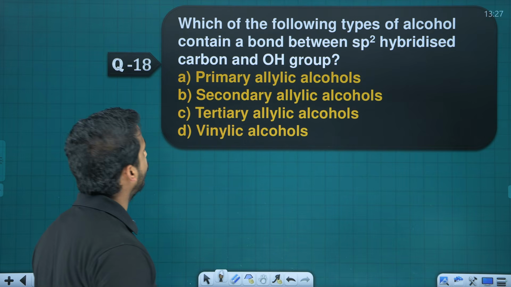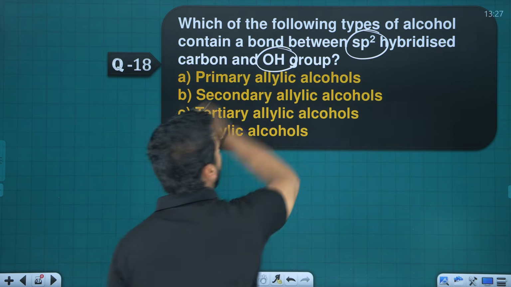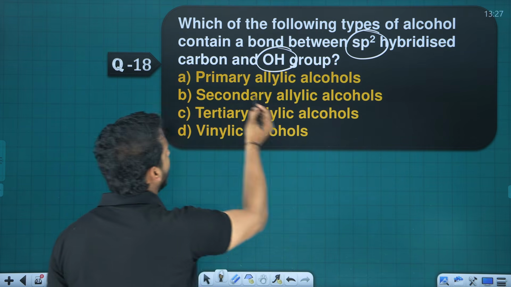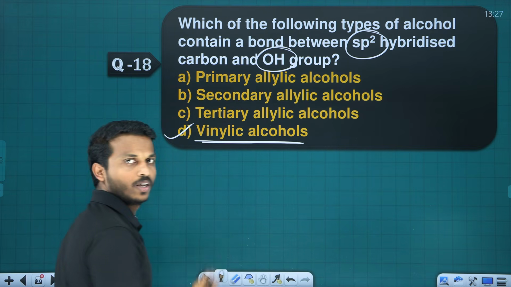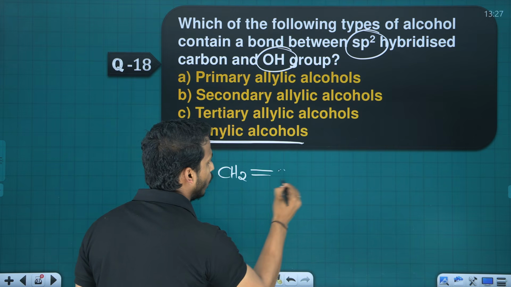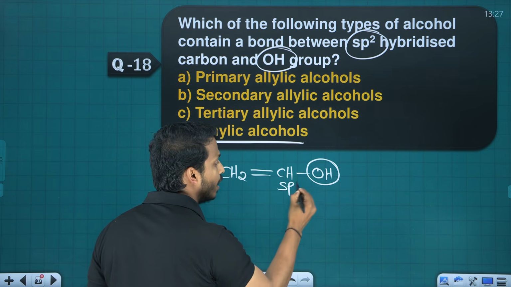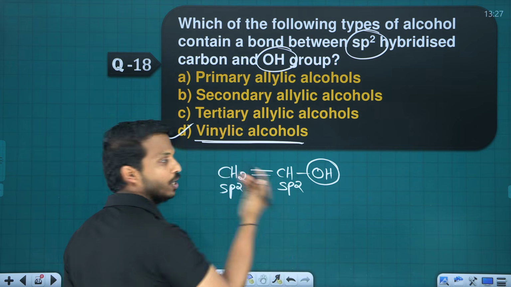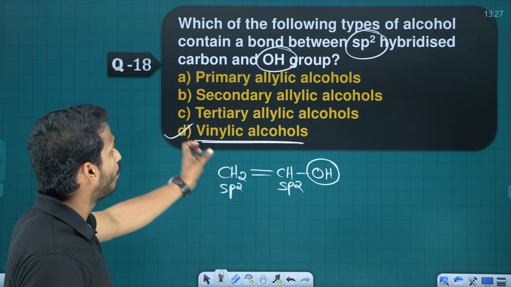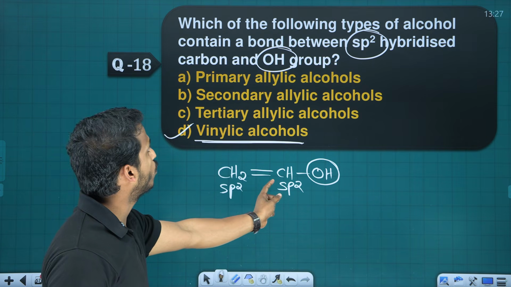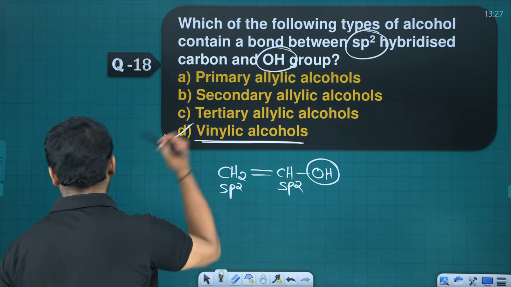Which of the following types of alcohol contains a bond between sp2 hybridized carbon and OH group? Can you say, dear? See, that is very clear. You may study it in the haloalkane chapter also. Vinylic. What is a vinyl group? CH2 double bond CH. This is called vinyl alcohol. Now you see the alcohol is connected to which carbon? sp2, sp2, right? sp2 carbons are there. So sp2 hybridized carbon with OH is vinylic, option D.